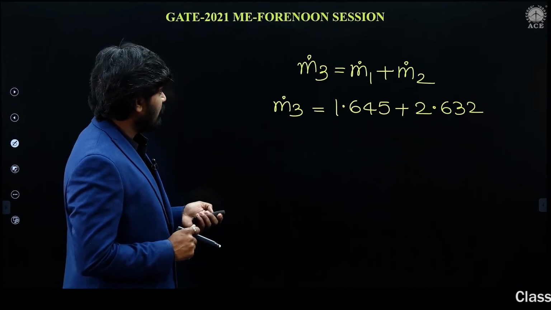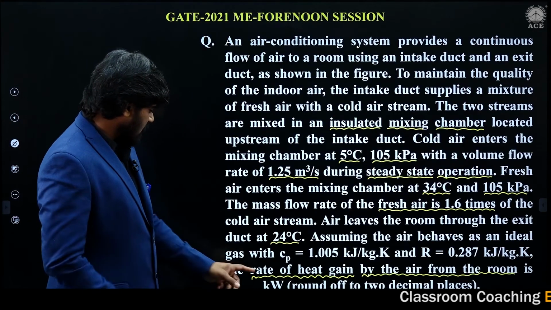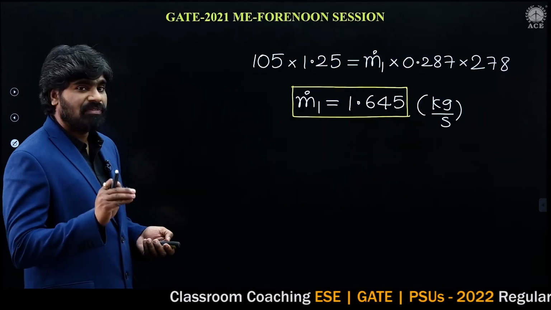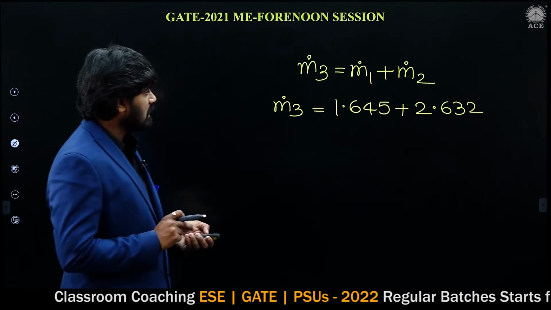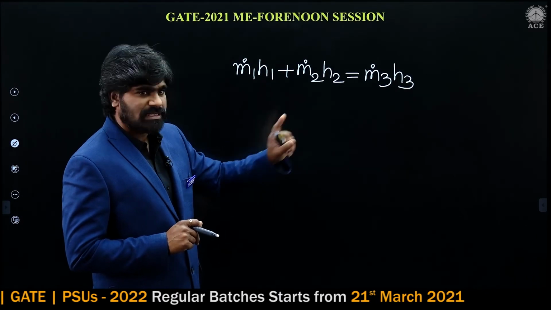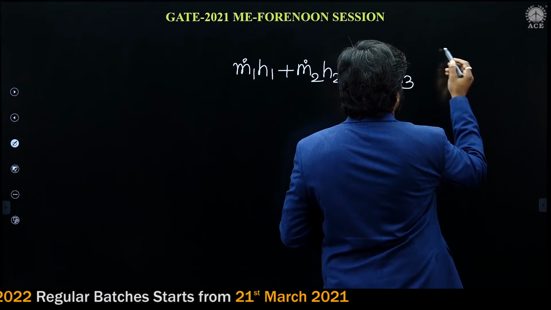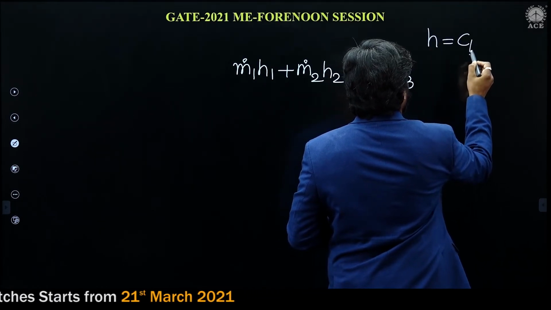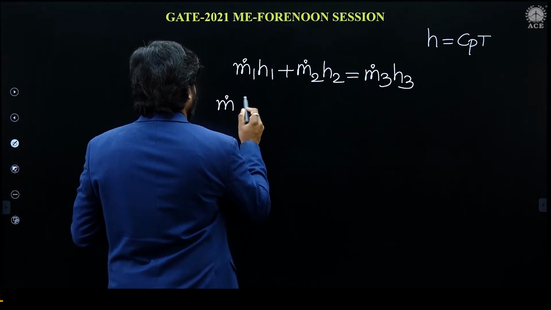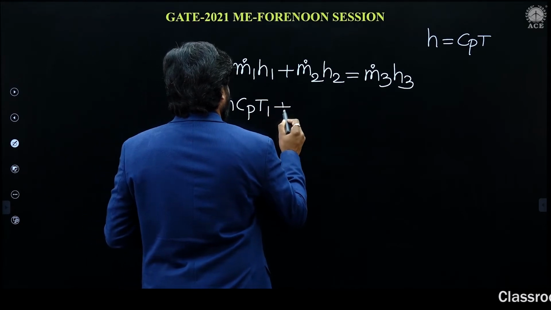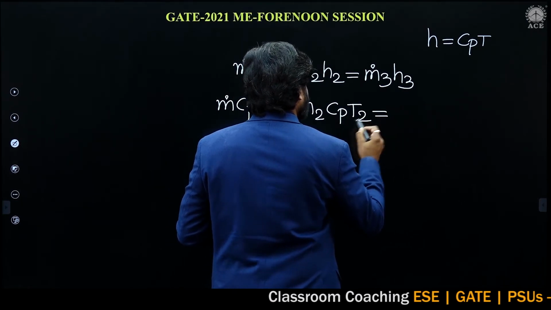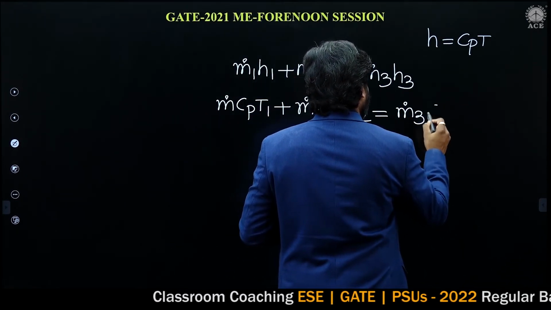Ideal gas is given, air is given, and air can be treated as an ideal gas. Air behaves as an ideal gas. So for an ideal gas, H is equal to Cp T. We know very well H is equal to Cp T. H1 is Cp T1, H2 is Cp T2, H3 is Cp T3. So for air, an ideal gas, H is equal to Cp T. So m dot 1 Cp T1 plus m dot 2 Cp T2 is equal to m dot 3 Cp T3.